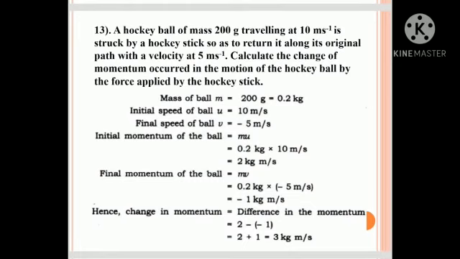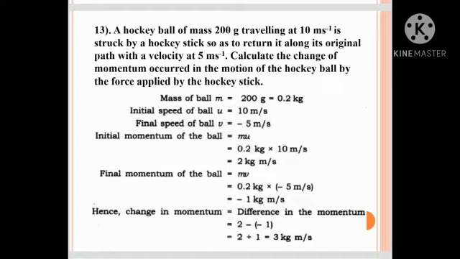For the truck to attain motion, an extremely large amount of unbalanced force needs to be exerted on it. 13th, a hockey ball of mass 200 grams traveling at 10 meter per second is struck by a hockey stick so as to return it along the original path with a velocity of 5 meter per second. Calculate the change of momentum occurred in the motion of the hockey ball by the force applied by the hockey stick. Now mass of the ball is 200 grams, that is 0.2 kg. Initial speed of the ball u equals 10 meter per second. Final speed of the ball v equals minus 5 meter per second.